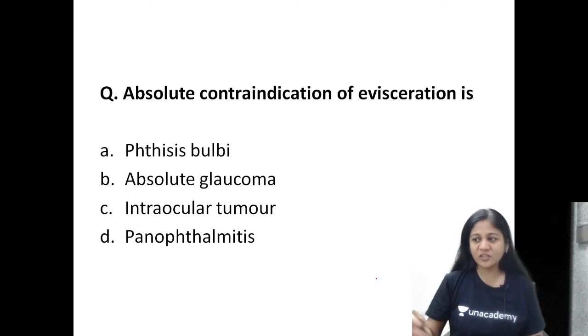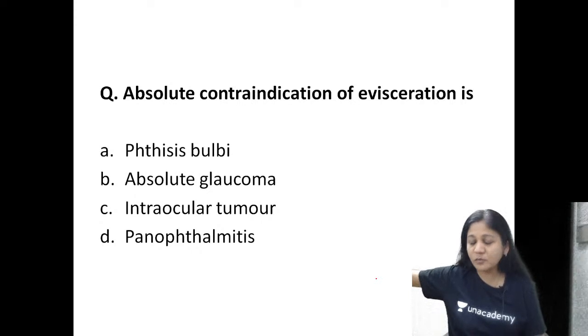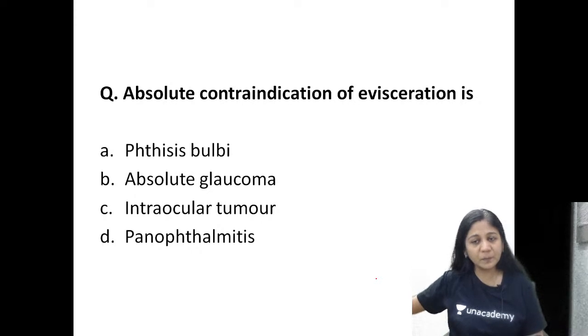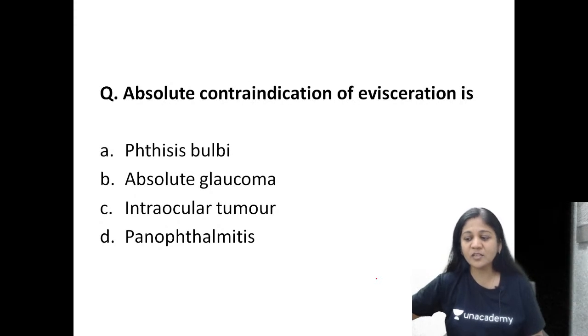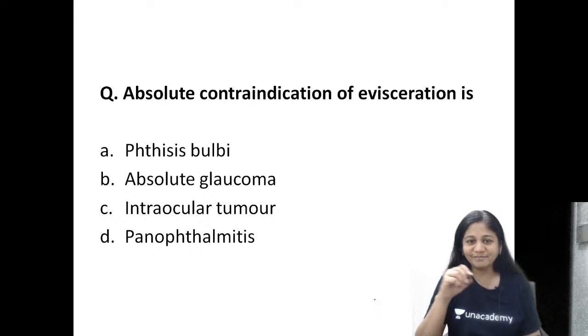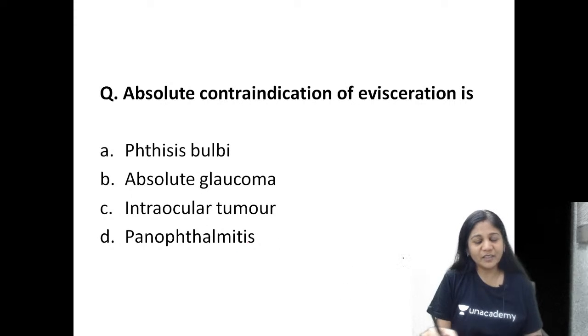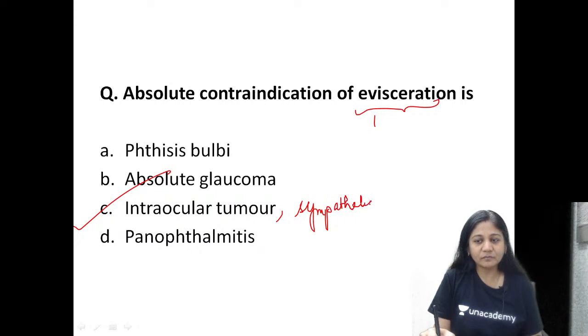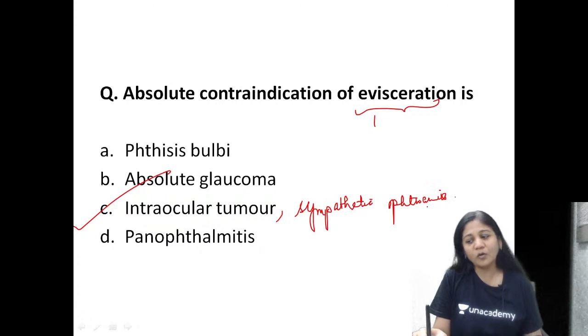When should evisceration never be attempted? What is the absolute contraindication? This is a repeat question, friends. It has been there in your exams already. There are two contraindications of evisceration: first is an intraocular tumor, and another one is sympathetic ophthalmia or ophthalmitis. Very good, all of you are correct here.